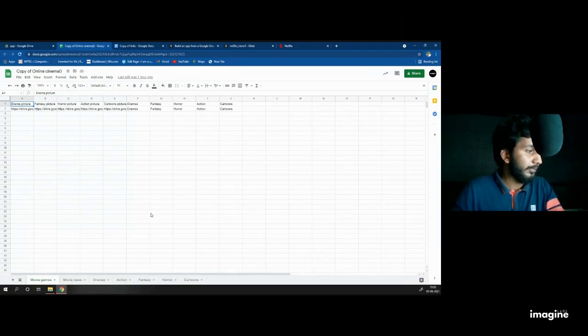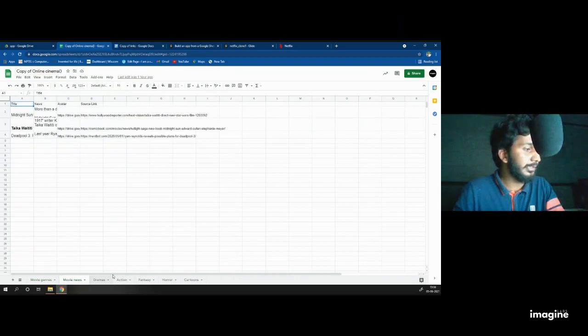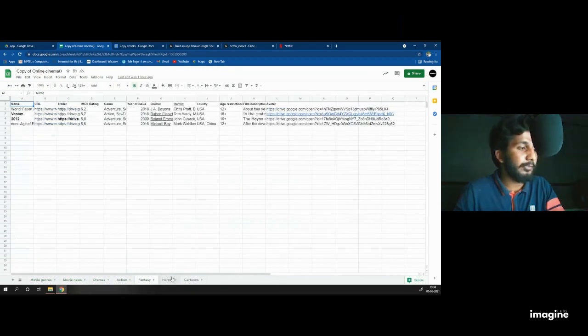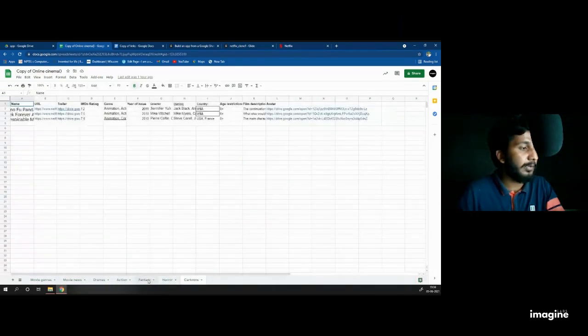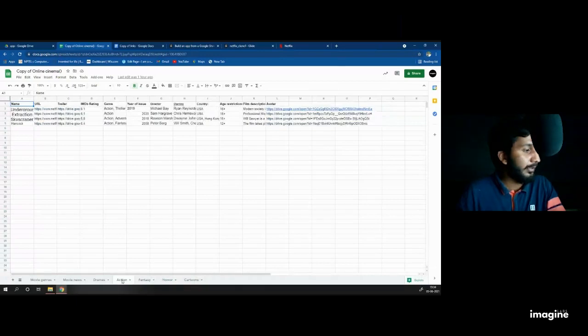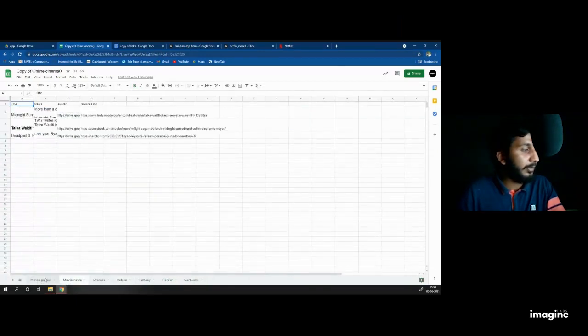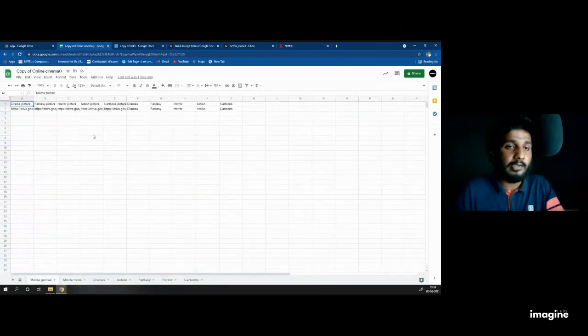Then when the database is open, you can see this database given from me. You can create your own database by knowing what the label values are and what variables you require. So I click here. At the bottom of the Excel sheet, I can see a plus button at the left bottom. I click on that.